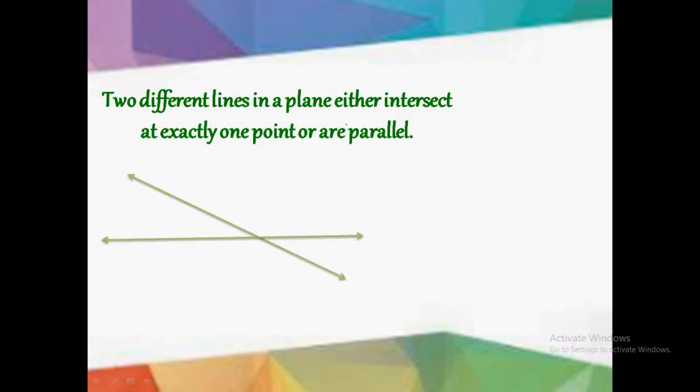Just draw any two lines. You can draw in these two different ways only. The first way is we can draw by intersecting the lines. Another way, we can draw two different lines. So the ways are two lines which intersect each other, and another way is two lines that do not intersect each other. When two lines intersect each other, there is a common point.